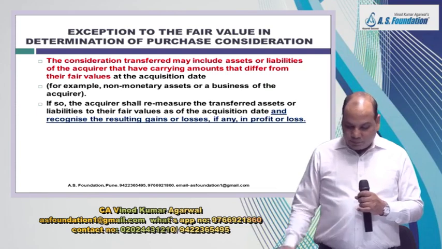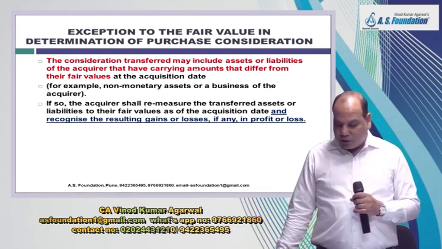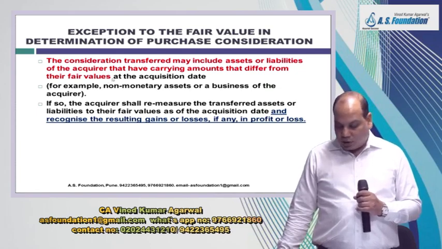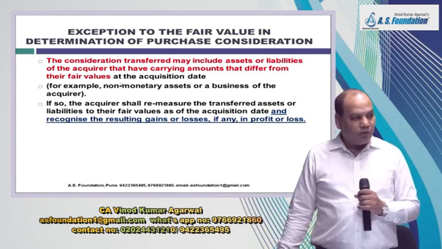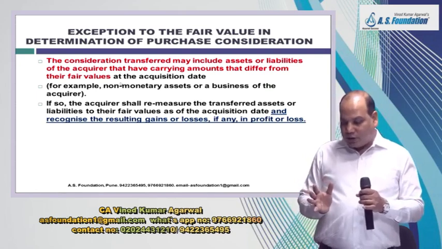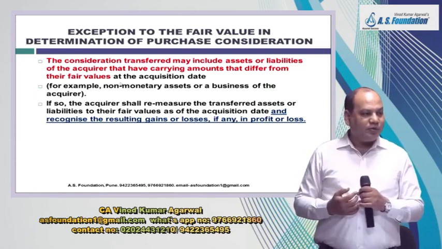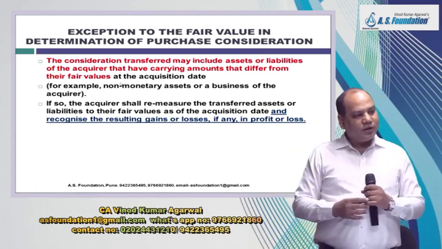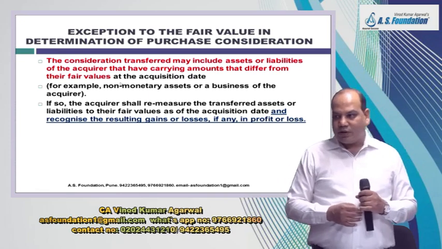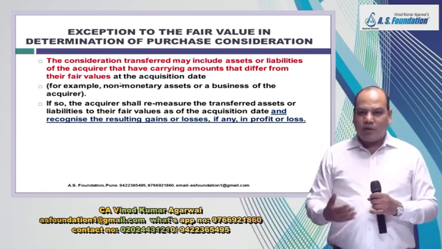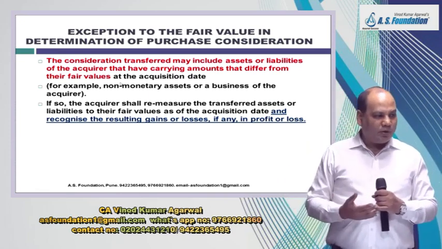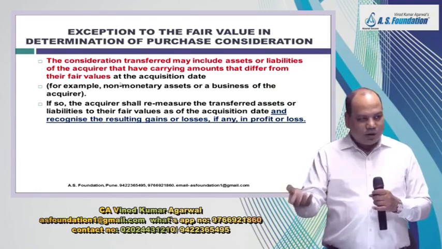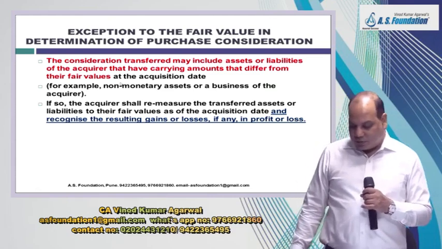Next paragraph. The consideration transferred may include assets or liabilities of the acquirer that have a carrying amount different from fair value. Now, sometimes it may happen, you may acquire a business and you may transfer a group of assets and liabilities as a consideration paid. So sometimes we call it asset swapping. You acquire one business and you transfer, say, another business.